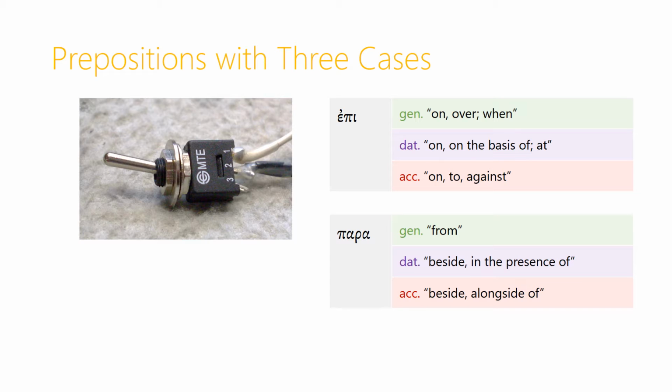Para has a little bit clearer set of three different meanings. When it's followed by the genitive, it means from. Followed by the dative, it means beside or in the presence of. And followed by the accusative, it means beside in the sense of alongside of. So here, the difference between the dative and accusative is a difference between the emphasis being on presence, beside, and in the accusative, the emphasis falling on position, alongside, beside.